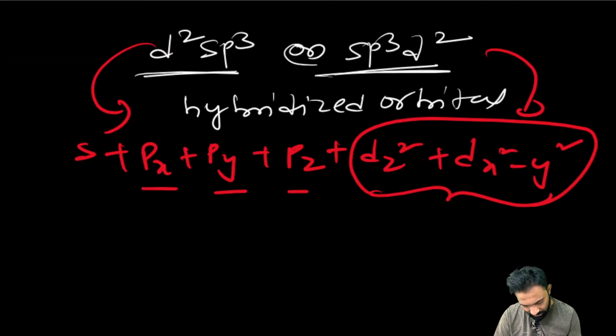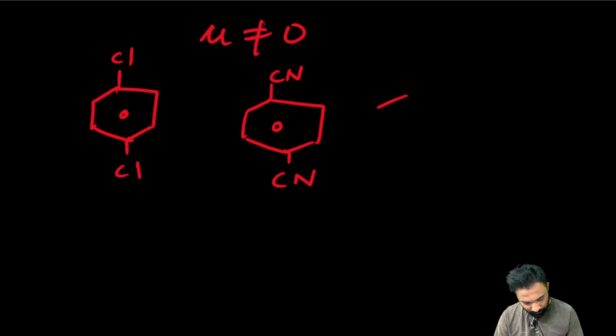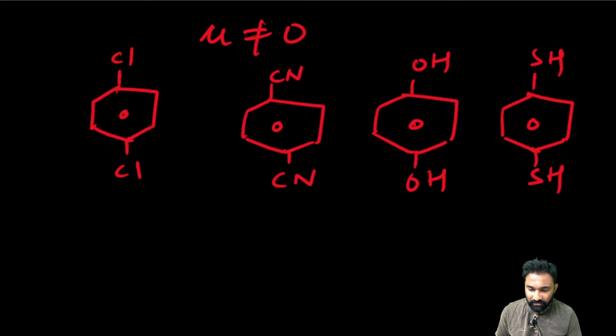Now, next, I want to ask you one very interesting question. Here, dipole moment mu is not equal to 0 in which of the following species? I explained this very clearly in the class also.